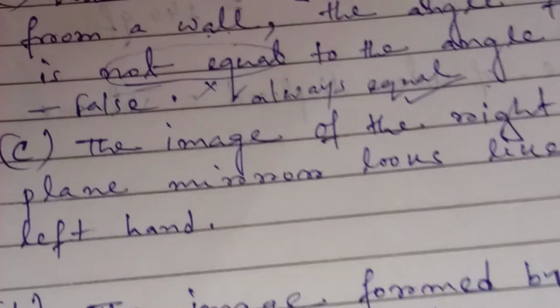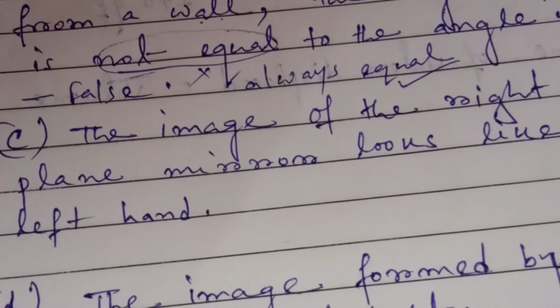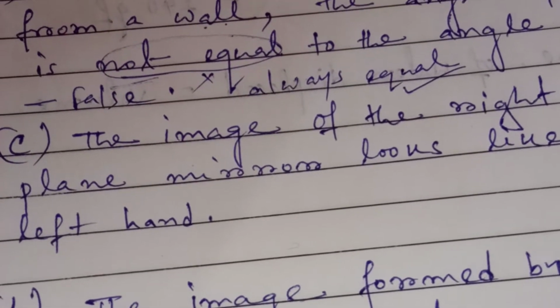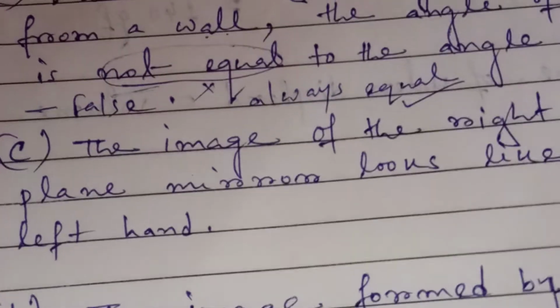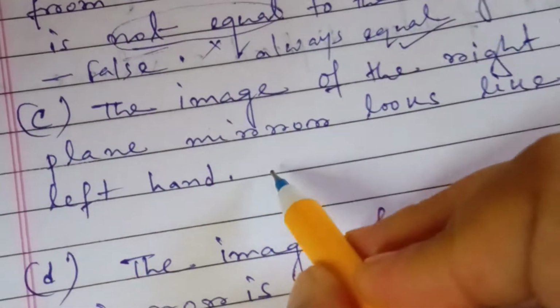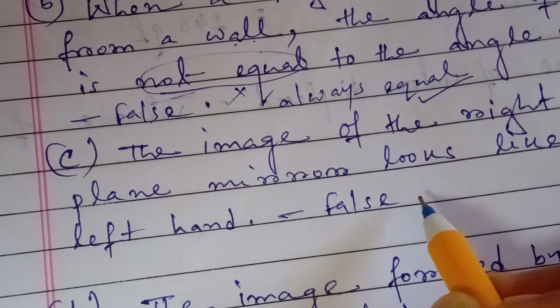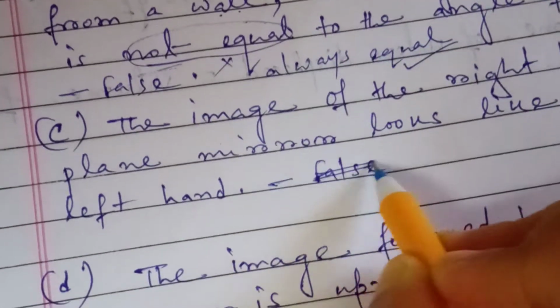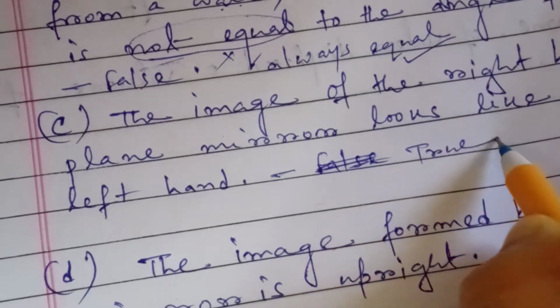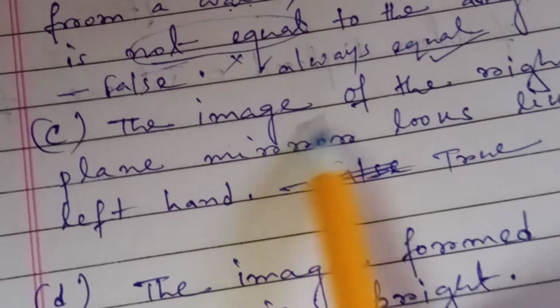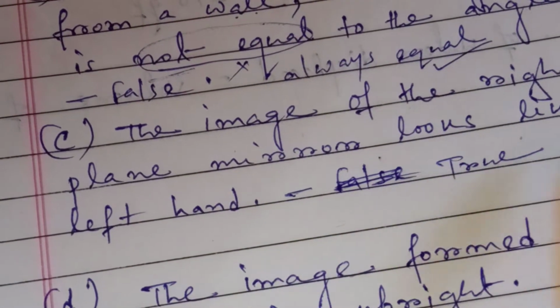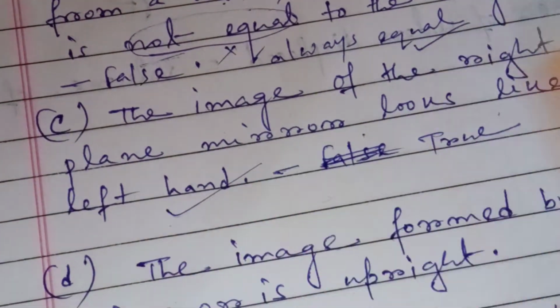Due to lateral inversion, the left and right of the image are interchanged. Yes, this statement is true, because the image of the right hand in a plane mirror looks like that of the left hand.